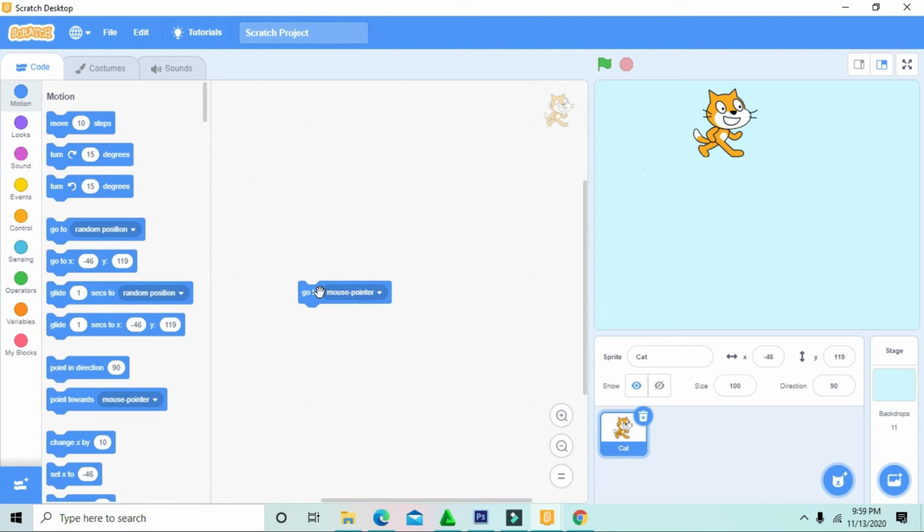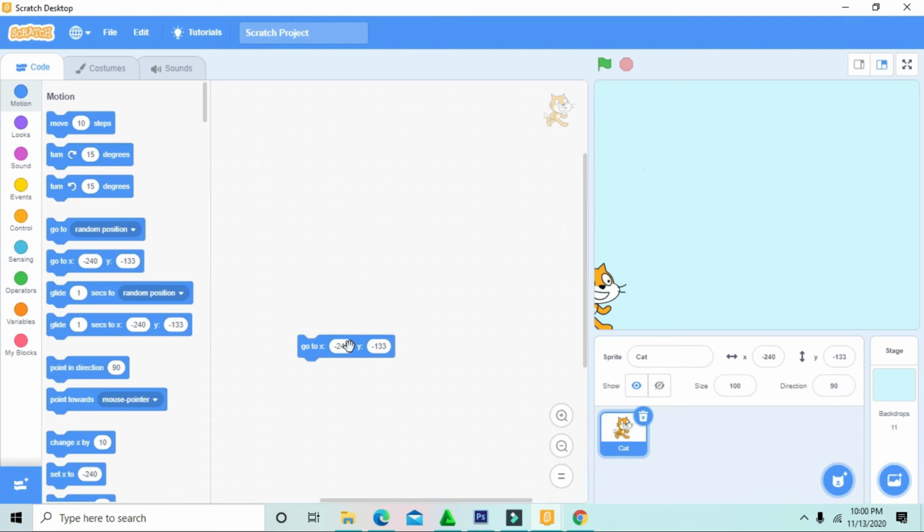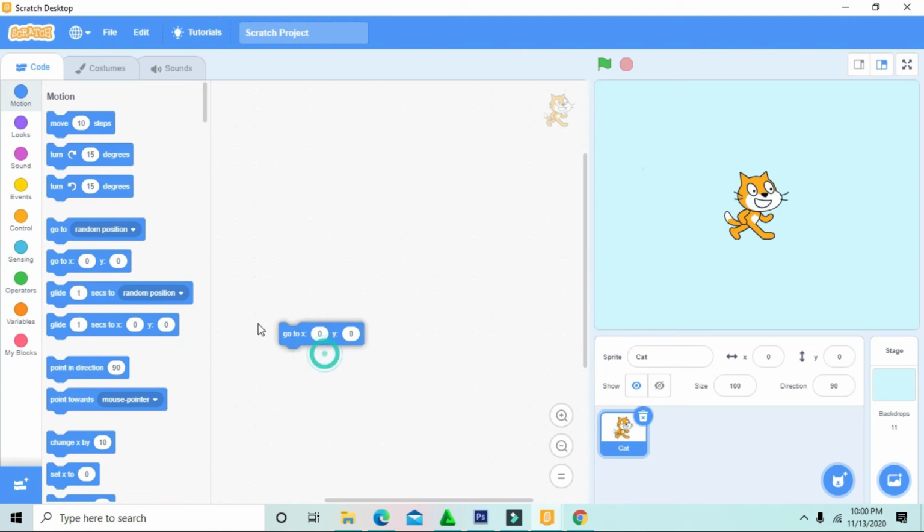Now go to mouse pointer. She will go to my mouse pointer here, but she cannot go to here. So she only can be in here. So follow me. Next, how to raise it? We just put it in here. Now go. How to go to x? You can make it 0. Tap 0. Okay. Next we will make go to x.